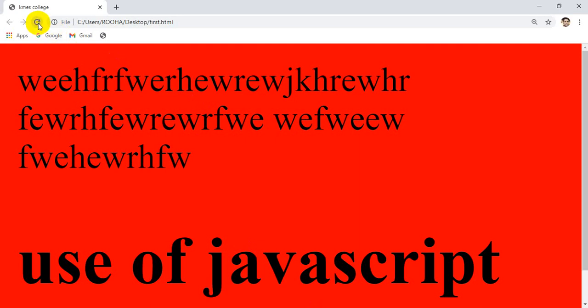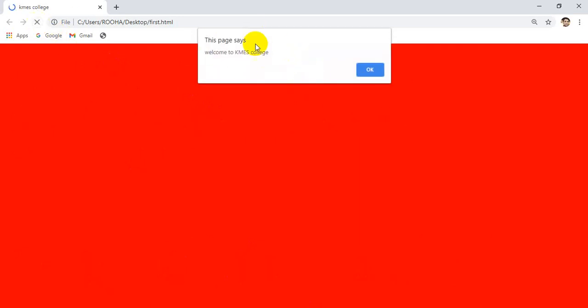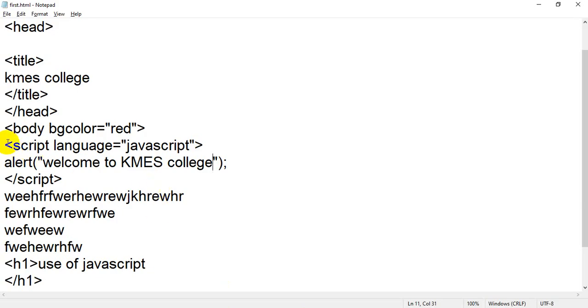Okay, just refresh the file. Now this box is again coming because of JavaScript. Welcome to Chemius College, and this JavaScript code I have written or I have added inside the body section. So you can add over here or you can add anywhere inside the body.